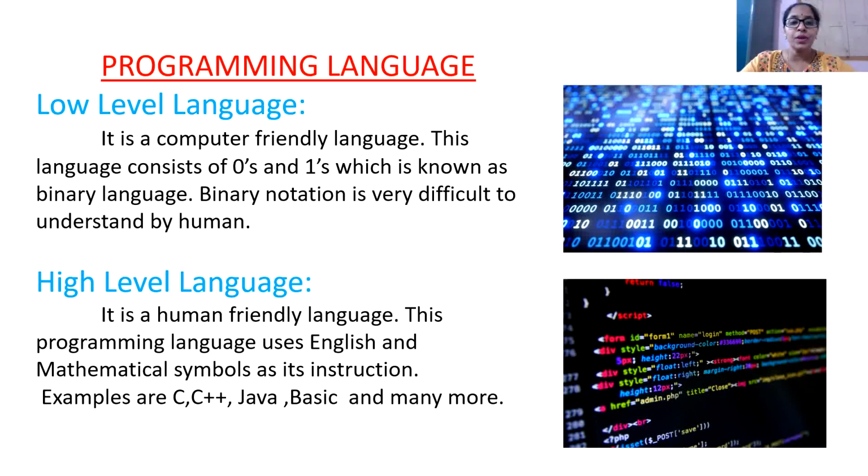The other one is high-level language. It is a human-friendly language. This programming language uses English and mathematical symbols as its instructions. Examples are C, C++, Java, Basic, and many more.